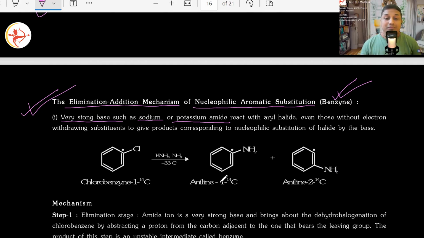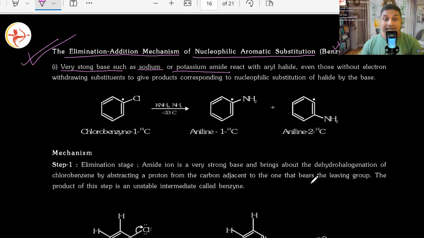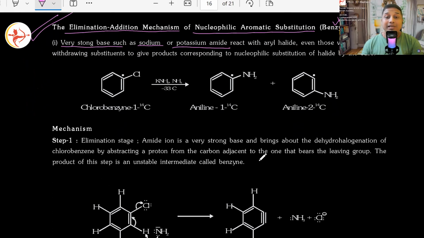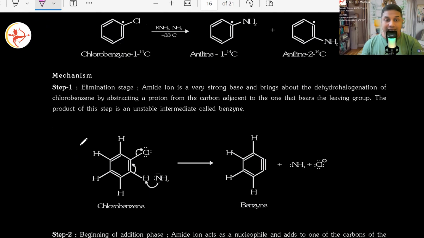But it can also lead to formation of amine either at this place or at this place, because of the double bond. So either 2-C14 aniline or 1-C14 aniline, both are possible. Let's see the mechanism, how exactly it happens. The very first step, I said, is elimination, then later on addition. First, elimination of the chloride ion leading to the formation of benzyne. Let's see that.